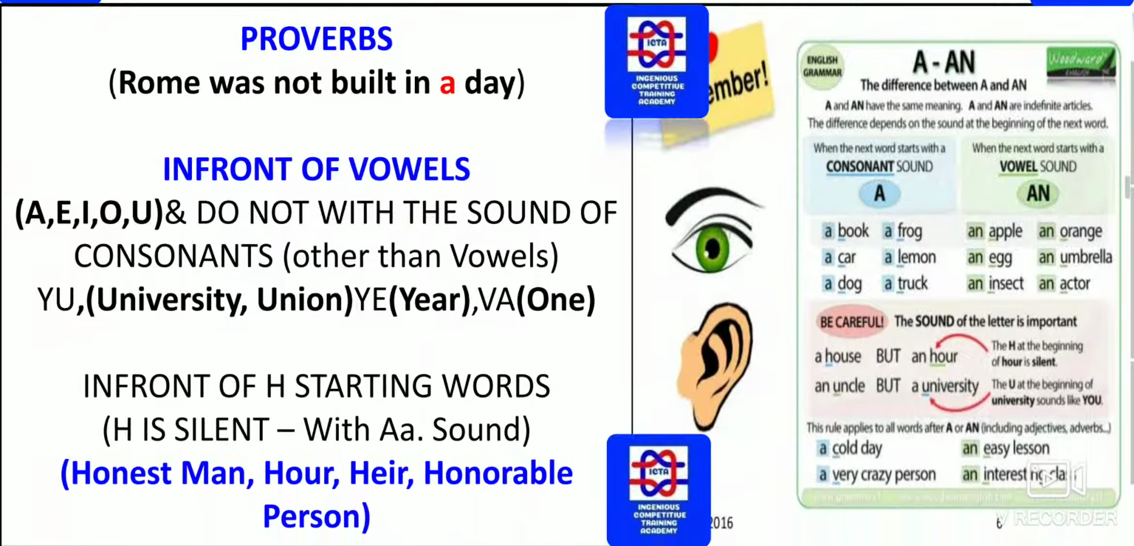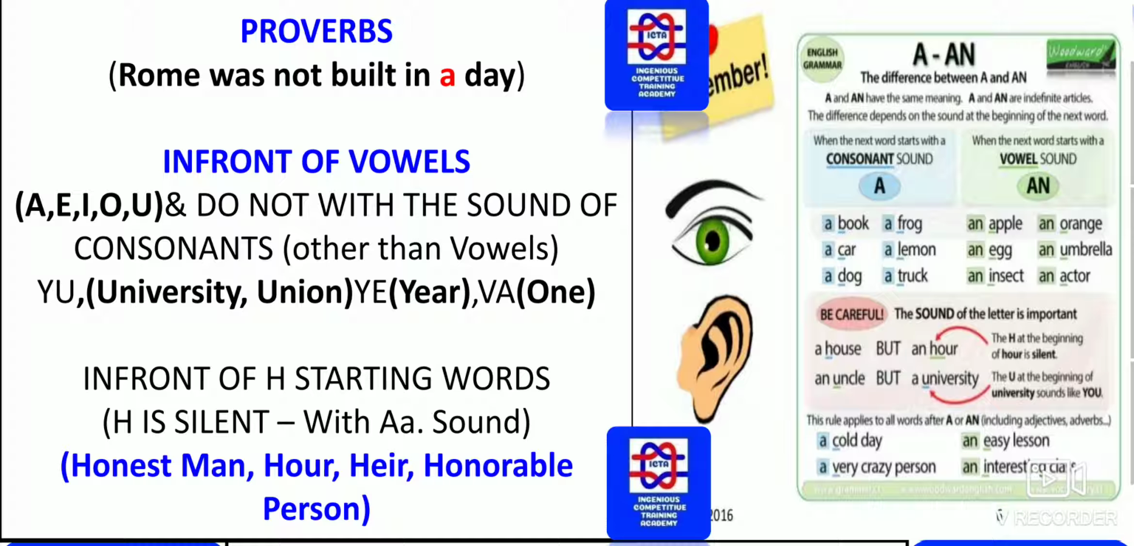As you can see on the next slide, "Rome was not built in a day." This is a proverb where we use the article "a". Rome was not built in a day. So the article "a" has to be used in front of consonant sounds. As I had told, A, E, I, O, U are the vowels. Do not use "an" with the sound of consonants other than vowels.